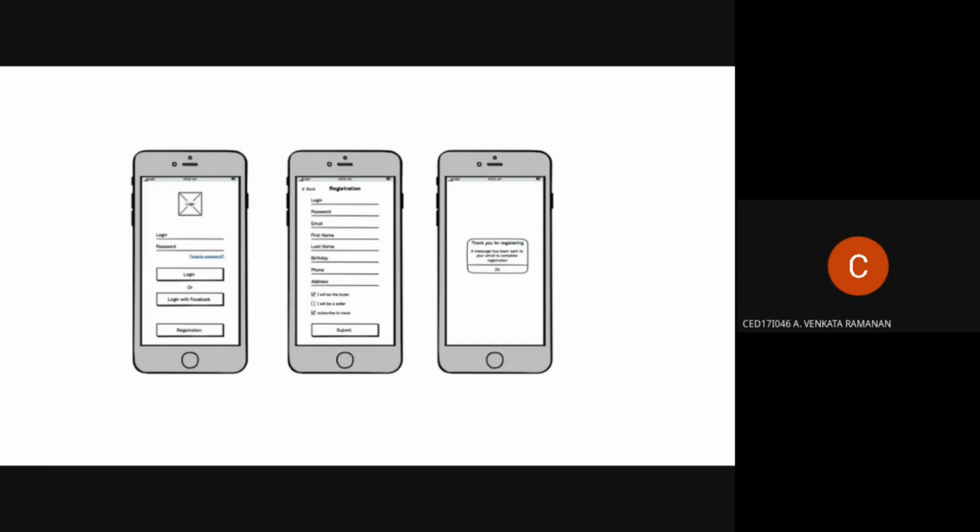Let's say we are developing a login system. What are all the basic things we need in the login system? The things that should first come to mind are the username, the password, forgot password, login, and sign up. Those five functionalities should be mandatorily present in an application.